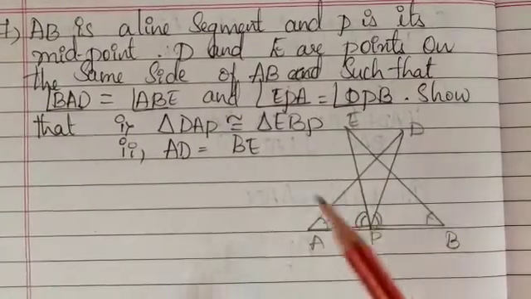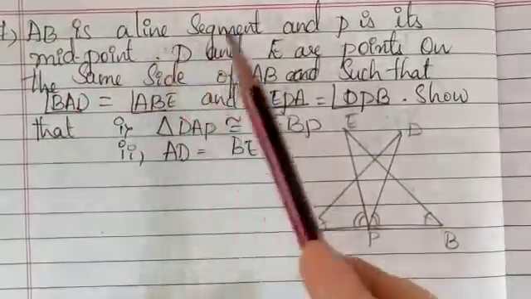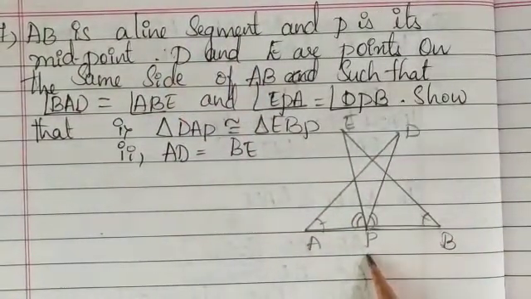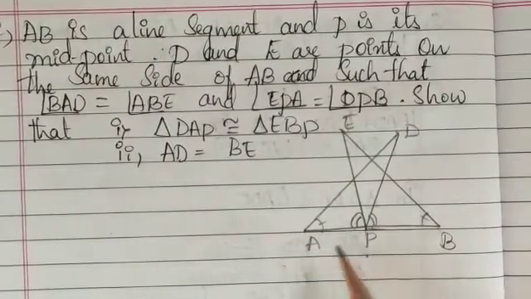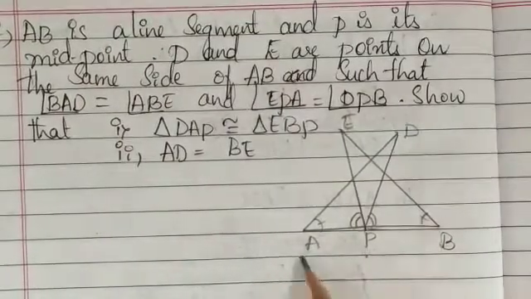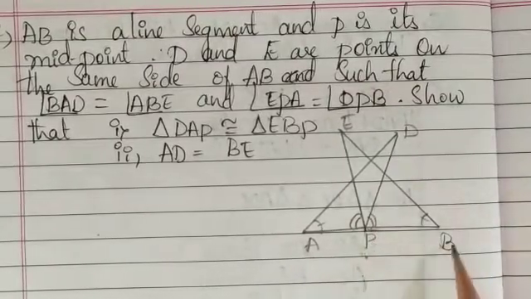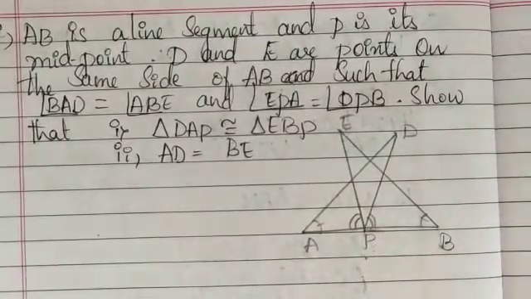Similarly, the seventh question given is: AB is a line segment and P is the midpoint of this one. P is a midpoint means AP is dividing AB into two equal parts, that is, AP as well as BP are both equal here.